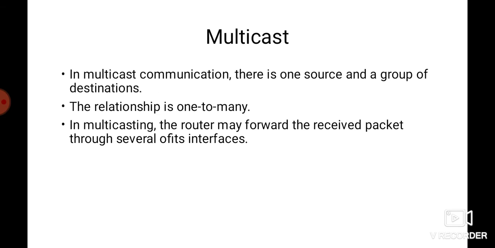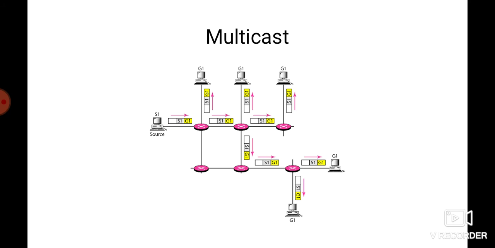If it is multicast, then more than one interface will be used. Okay, so next we will see what is multicasting. In multicast communication, there is only one source, but a group of destinations. The relationship here is one to many. So in this type of communication, the source address is a unicast address, but the destination address is a group of addresses which defines one or more destinations. So this is the scenario of multicast communication.